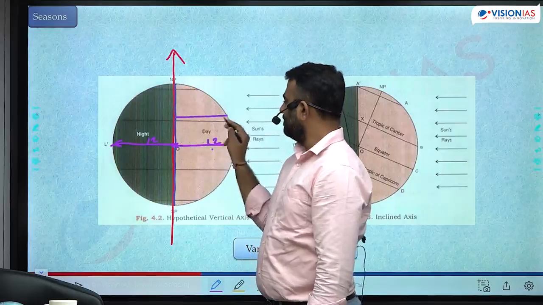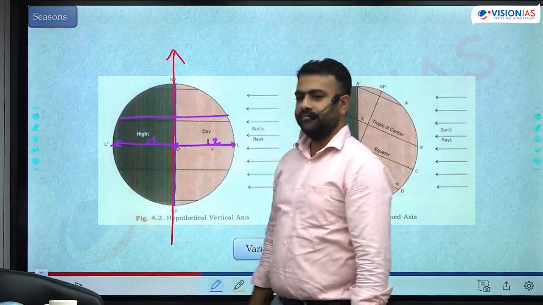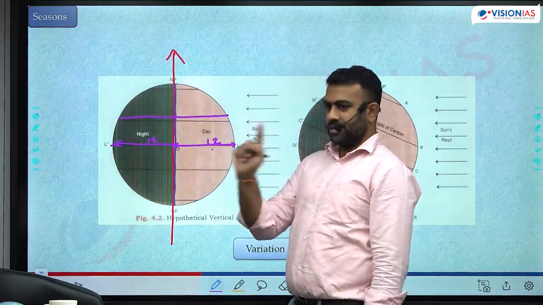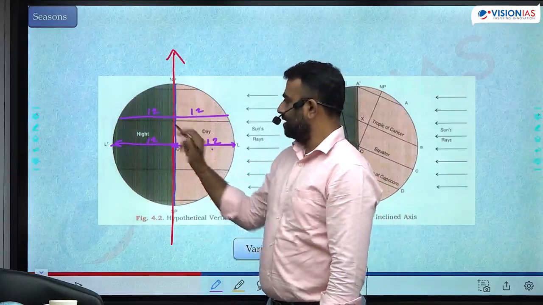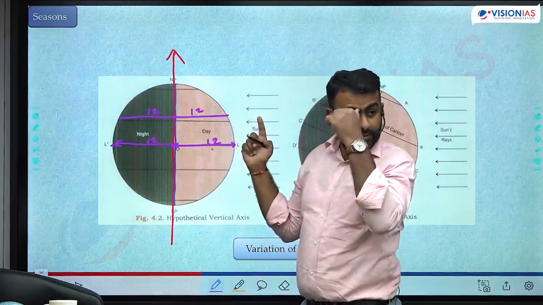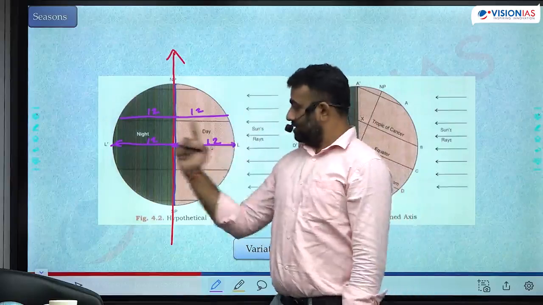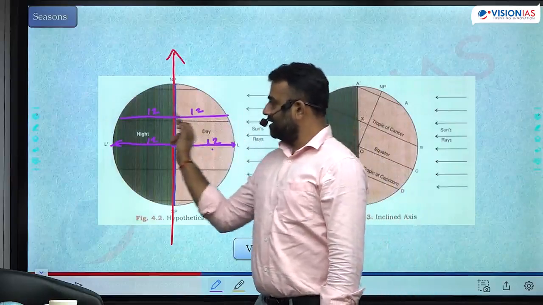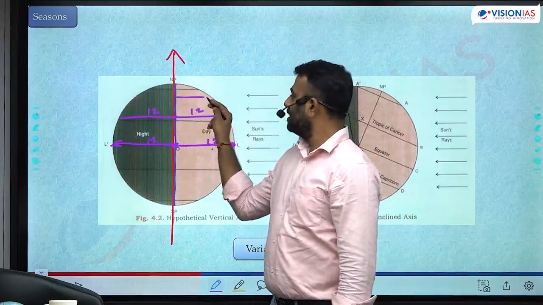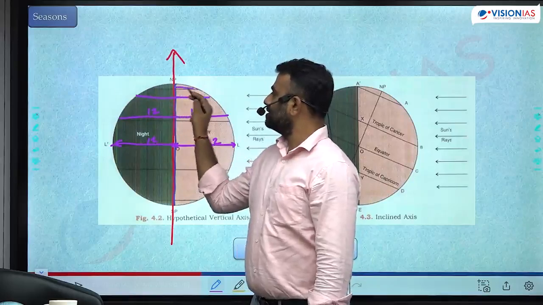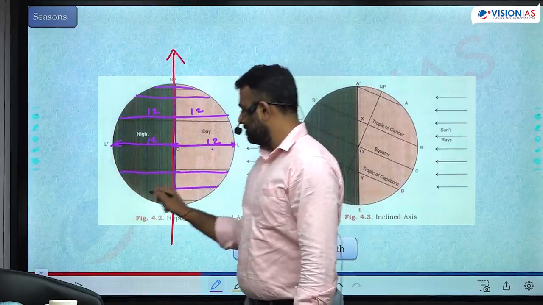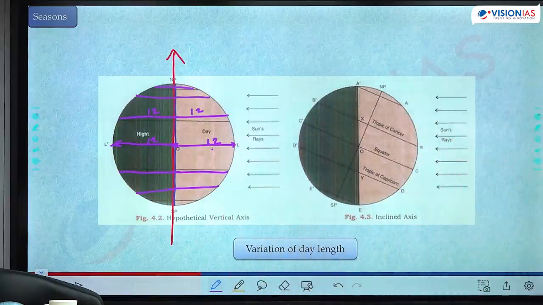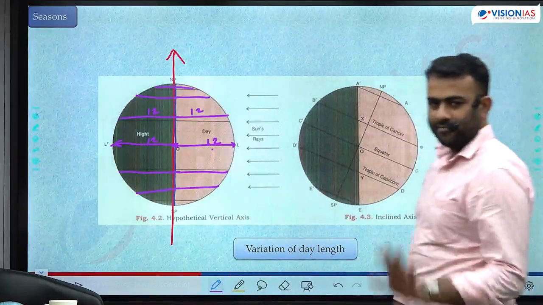Can you check here? Here also it is the same. Here also it is 12 hours of day, 12 hours of night. Because Earth is rotating straight. There is no tilt here. Okay, imagine in this scenario. In this scenario, if it is rotating, here also there is 12 hours of day, 12 hours of night. Same here also. In every latitude, you can clearly see that the length of the day is equal to the length of the night. Fine?